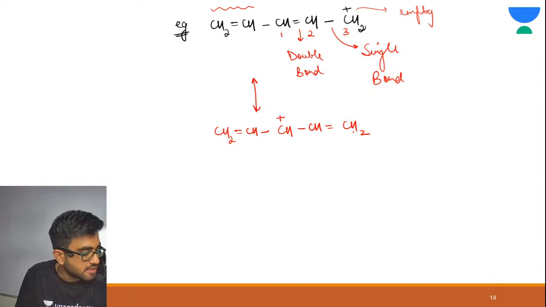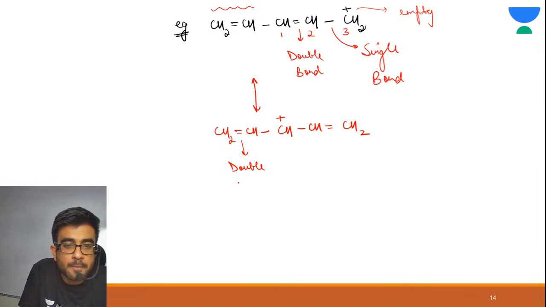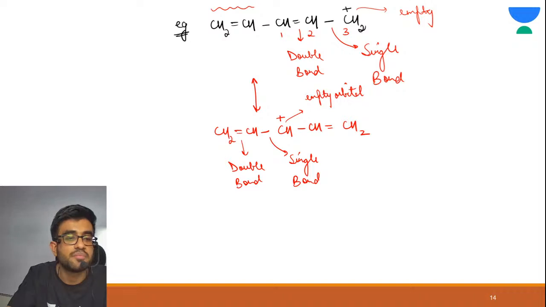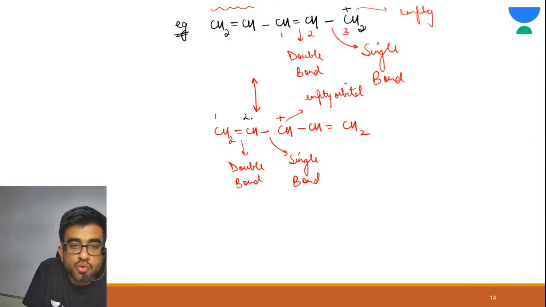Now again see, this is your double bond. This is your single bond. And this is your empty orbital. Again resonance is possible. So again just write 1, 2, 3 system. Follow the same system. 1, 2, 3.